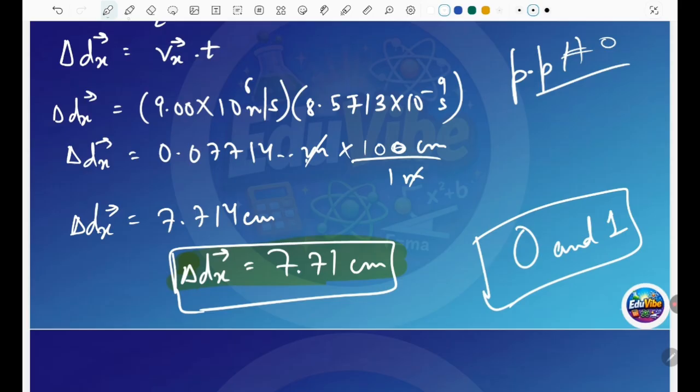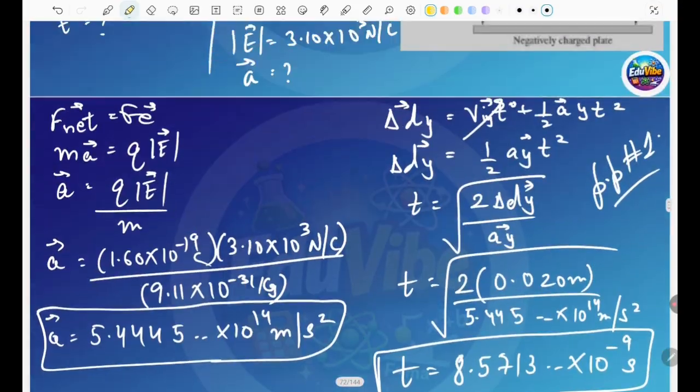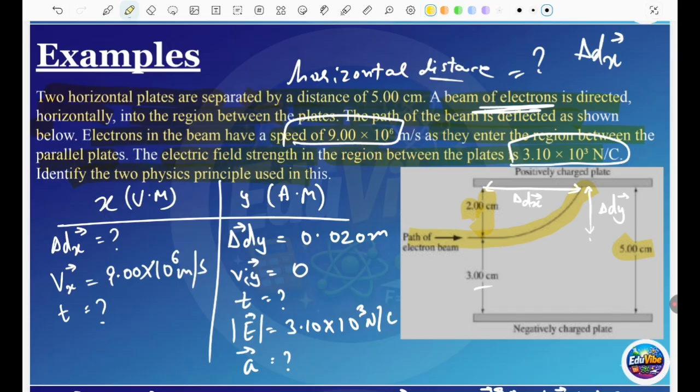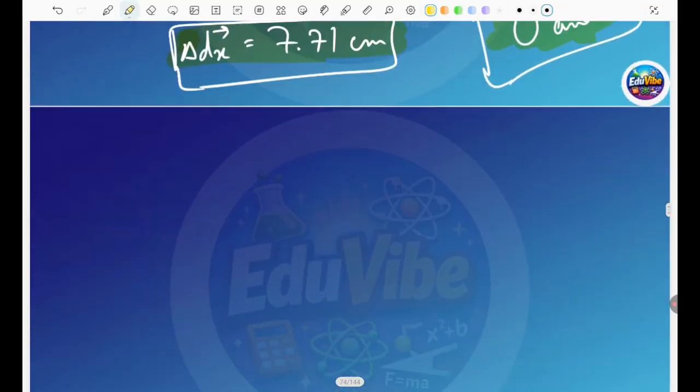Sometimes you get this question, 0 and 1, in numeric response, so that's how you have to show the work for this type of question. This is a somewhat easy question, but there's a lot of work going on. You have to be careful with the values, because sometimes the exponent goes up, sometimes it goes down. When you practice questions, we do that. So that's all you have to do for these questions.